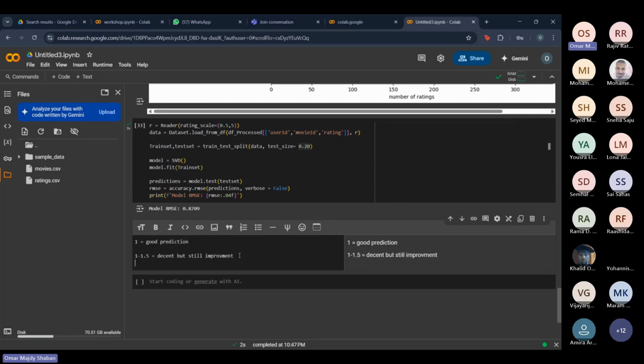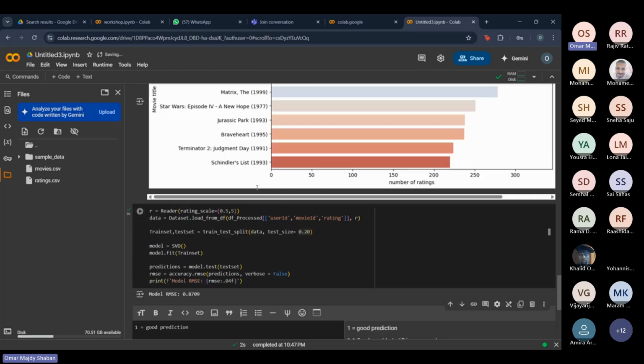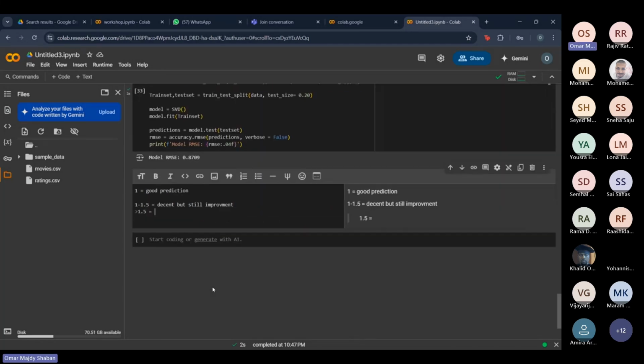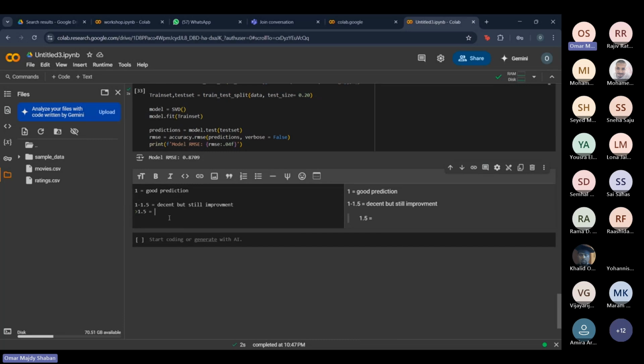Or if we got something above 1.5, then our model just performed horribly, and we have to go back and really see what we did wrong. But we got 0.8, so we don't need to worry about any of this, basically. Let me just write this, maybe if someone needs it. Bad prediction.